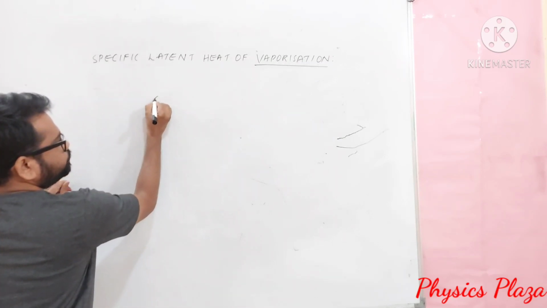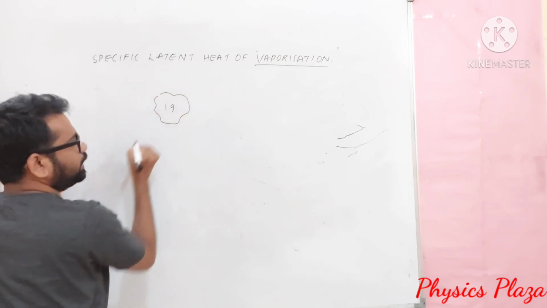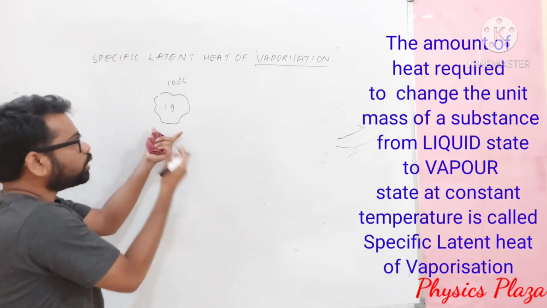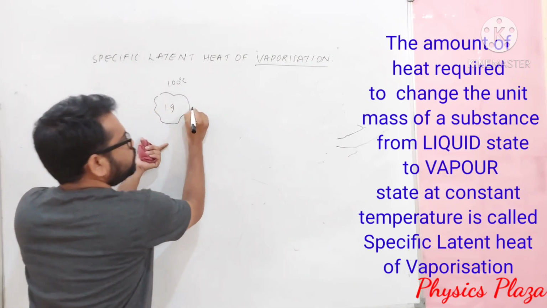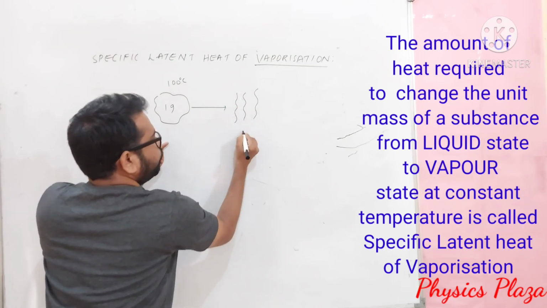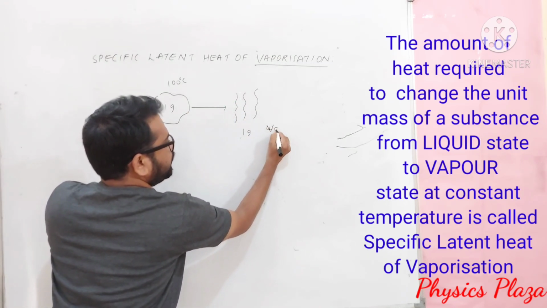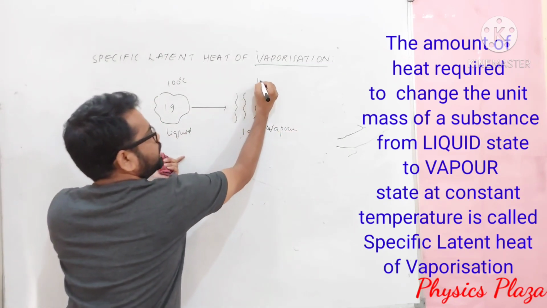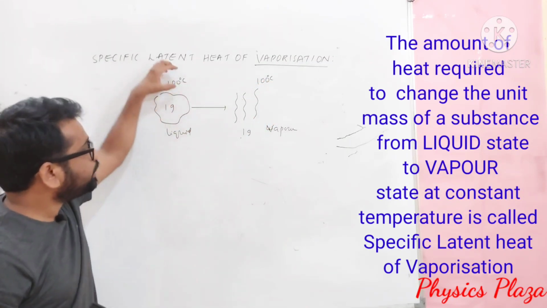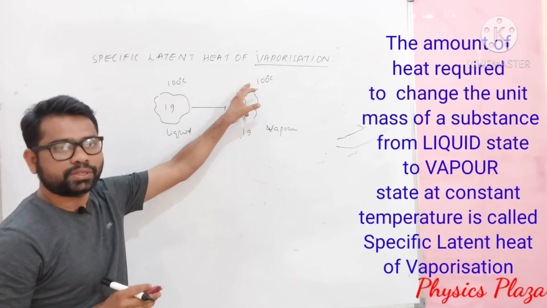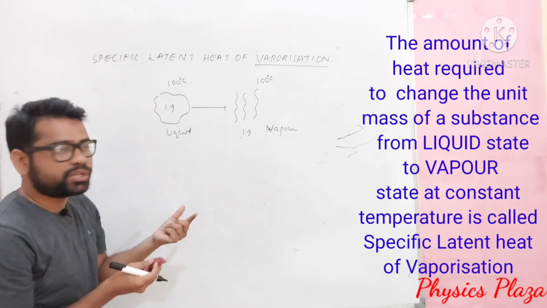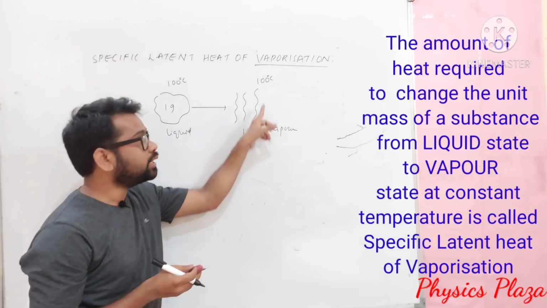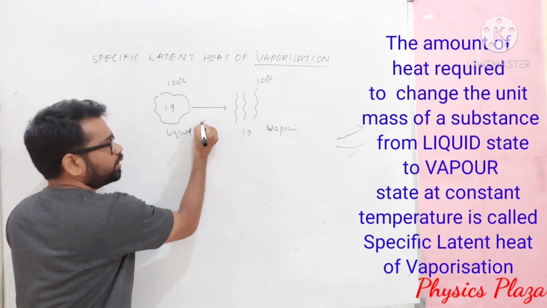Let us see. Children, here 1 gram of liquid, suppose it is at 100 degrees Celsius. We want to convert this 1 gram of water at 100 degrees Celsius to 1 gram of vapor. Here is 1 gram of liquid at 100 degrees Celsius only. The temperature, again I am saying, remains constant only. So in order to change 1 gram of liquid at 100 degrees Celsius to 1 gram of vapor at 100 degrees Celsius, some amount of heat must be provided.